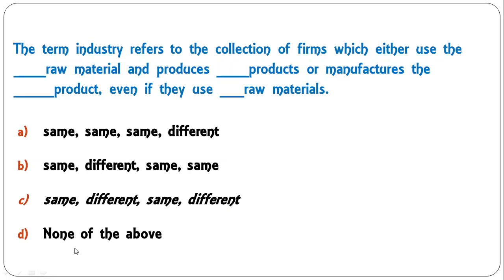The term industry refers to the collection of firms which either use the same raw material and produce different products, or manufacture the same product even if they use different raw materials. So C would be the correct answer.